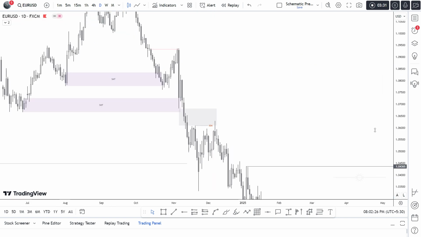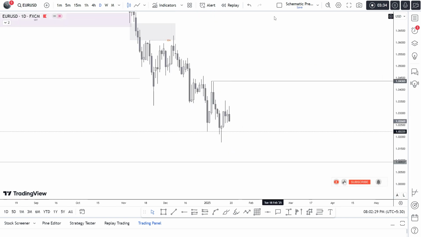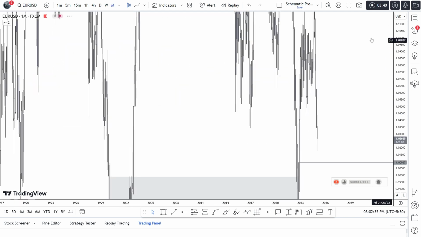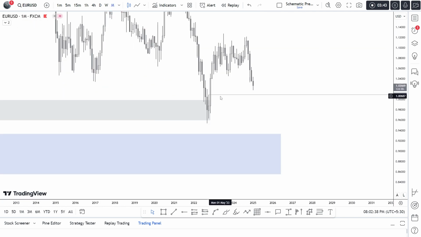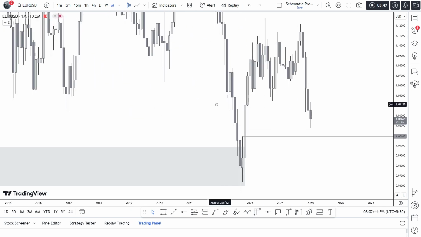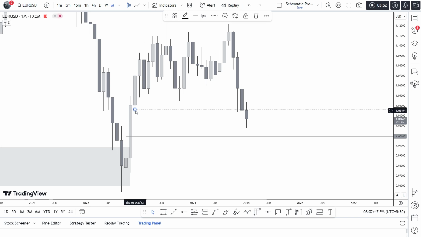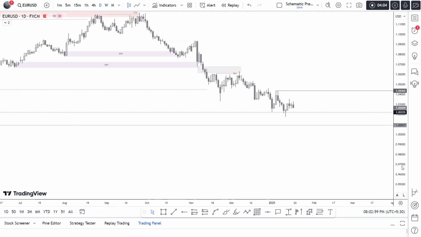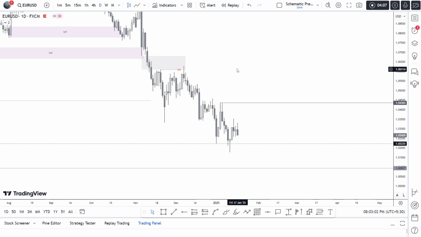Jumping on to the euro. We have been monitoring this pair for the last two months now, and it has been extremely bearish. On higher time frames, we were expecting price to fall into this fair value gap. The higher price of this fair value gap has been tagged, which is why I have removed it. Now it is deep into this, going on to the weekly. On the weekly as well, this fair value gap has been tapped. Now it's just a matter of time before it starts moving higher.